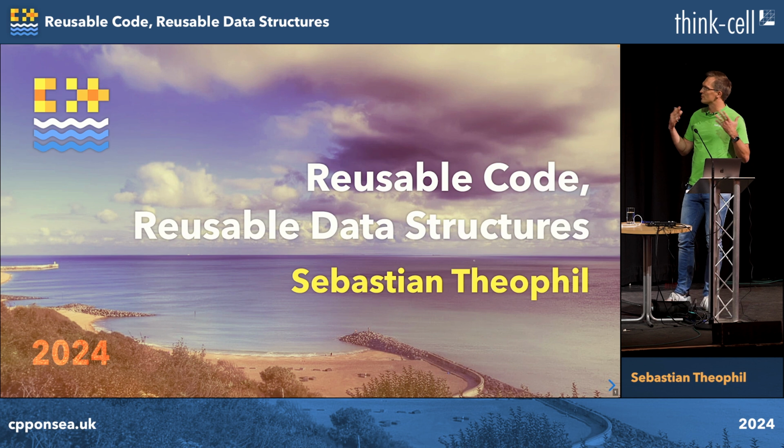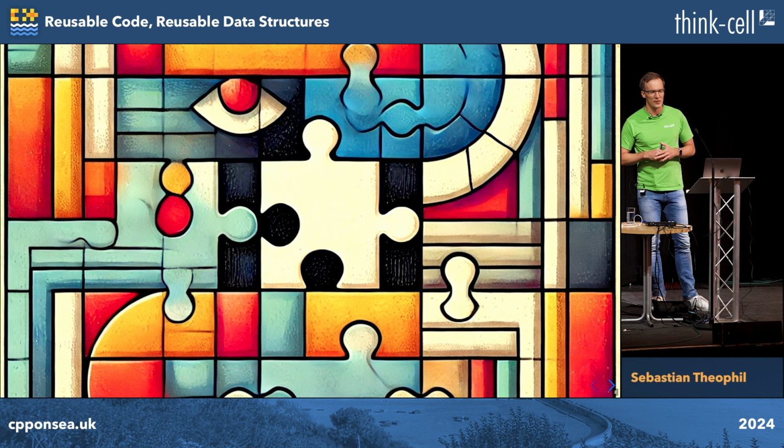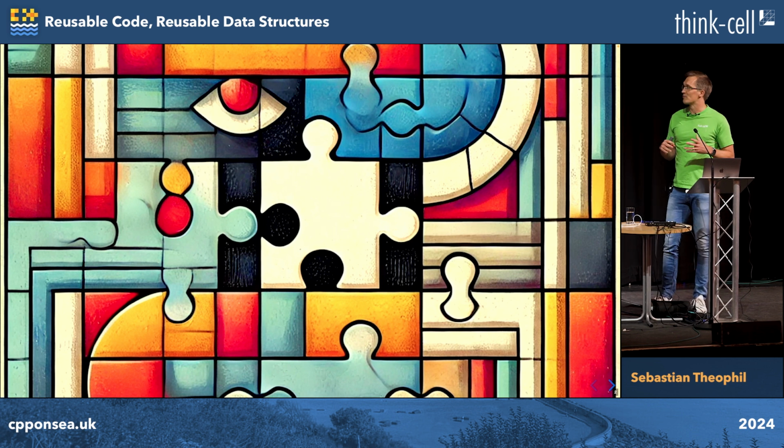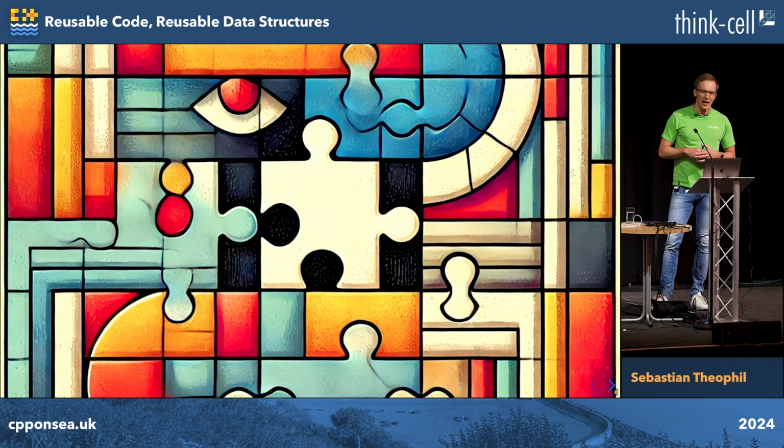We all want to reuse code occasionally because we are pretty lazy as programmers. We are lazy, and that is a good thing. We don't want to repeat ourselves. In fact, this is so important to us that we gave this a fancy name. We called this the do not repeat yourself principle. So we want to reuse pieces we've written for something else in other locations of our code base.